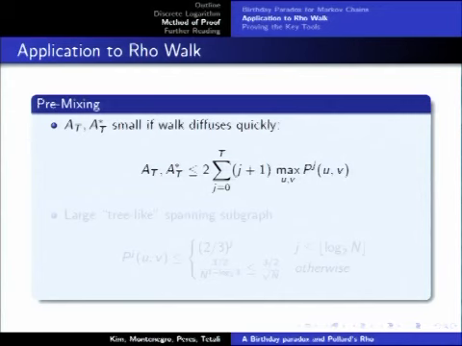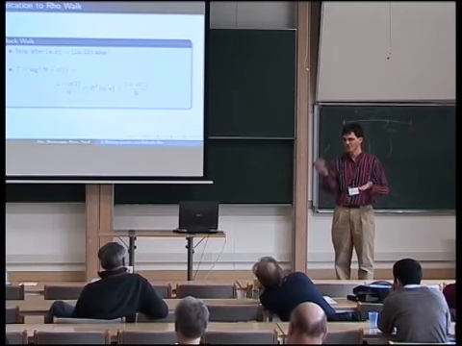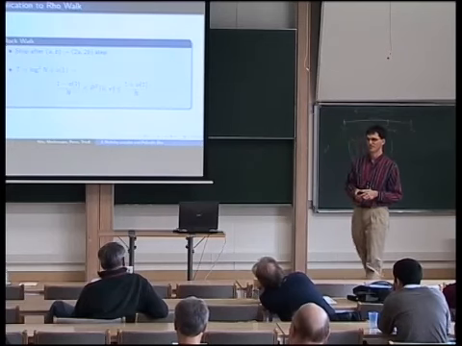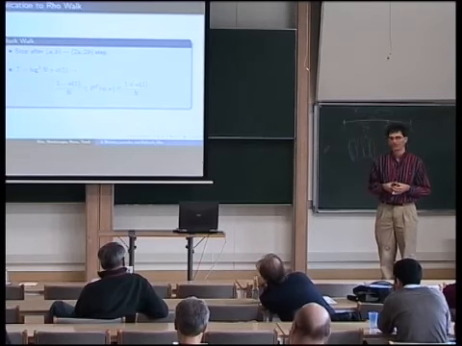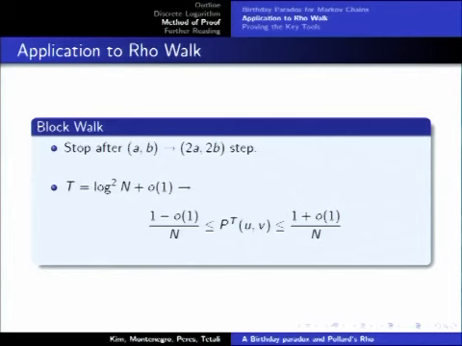So if we think back to the, I didn't understand what's the block walk. Oh, the block walk is, so the row walk was that each step we either increment the first coordinate or the second, or we double. The block walk is do the row walk until you double. Okay. And that'll be called 1 step. So the number of row steps involved is a random variable, but the expected value should be 3. On average, it takes about 3.